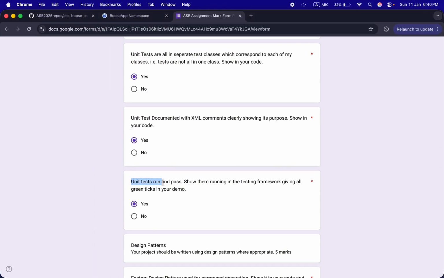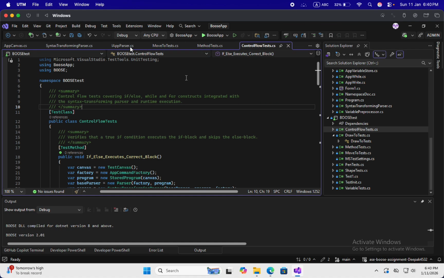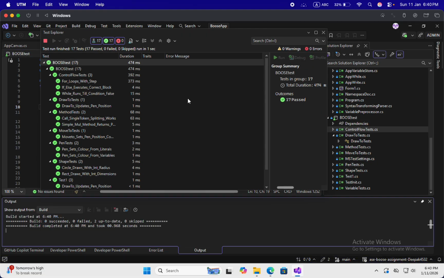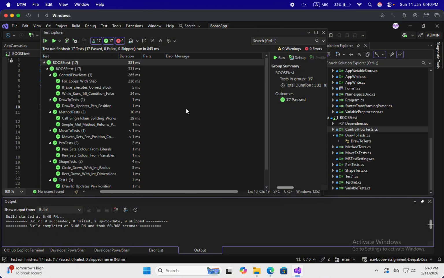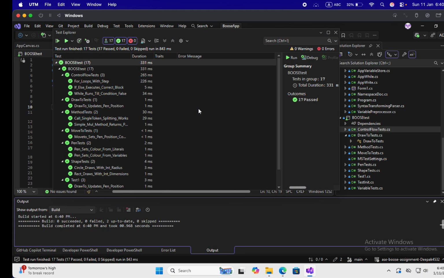Now let's run my unit testing. So to see if my unit tests pass or fail, let's jump into that. I'll run all my tests. It is building. Here you can see that there are 17 tests in my tests. They all have passed successfully. You have seen it here.